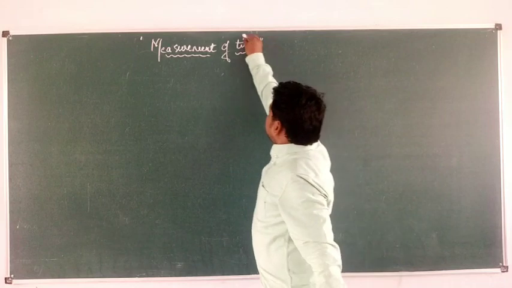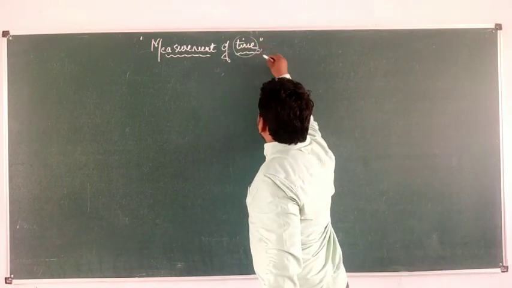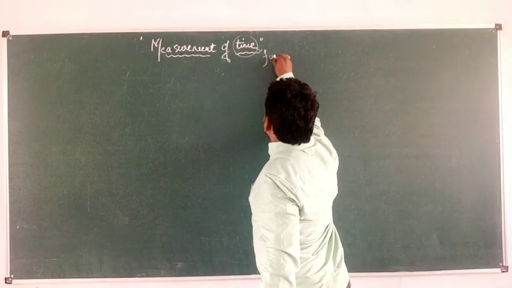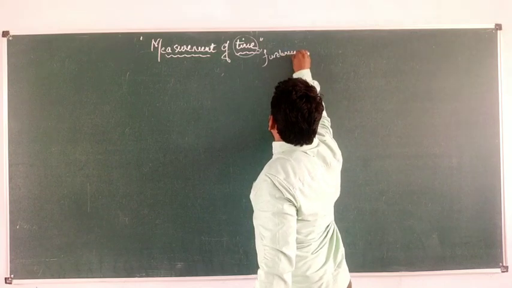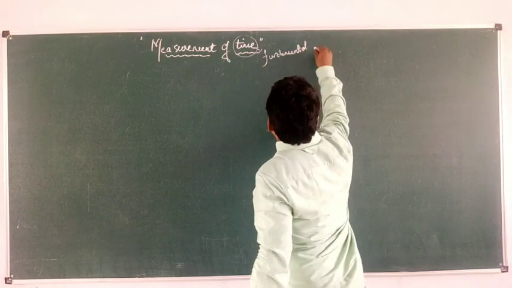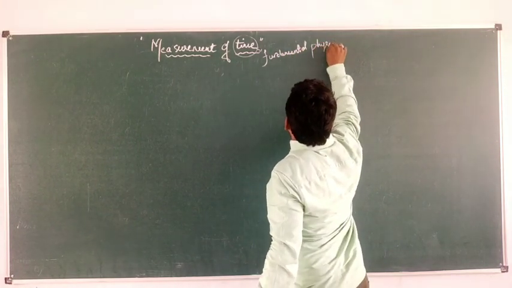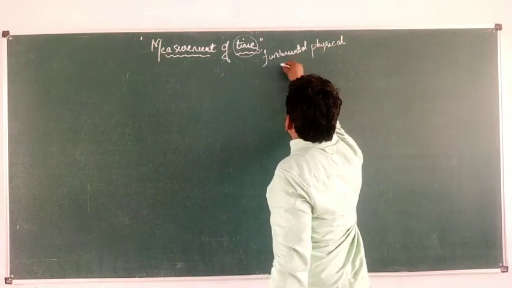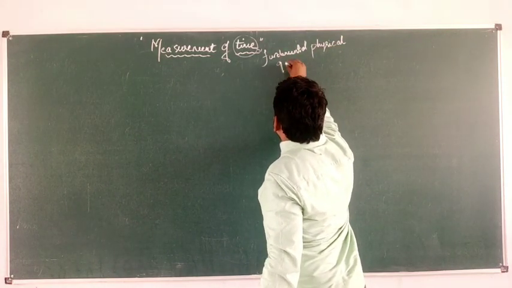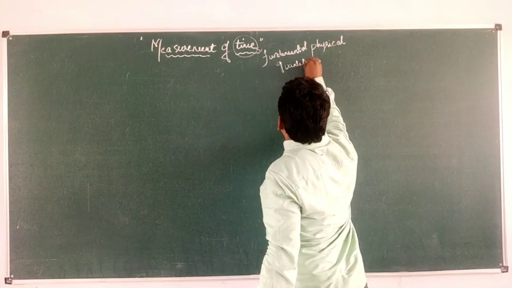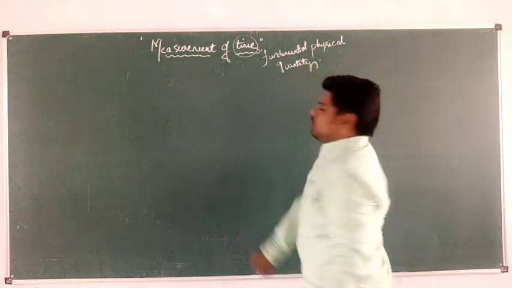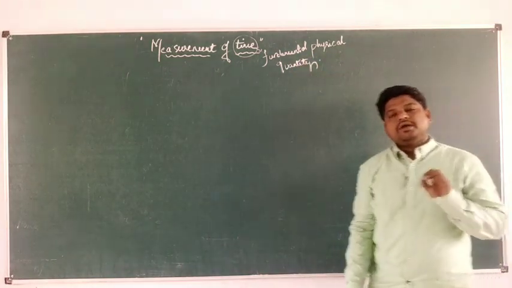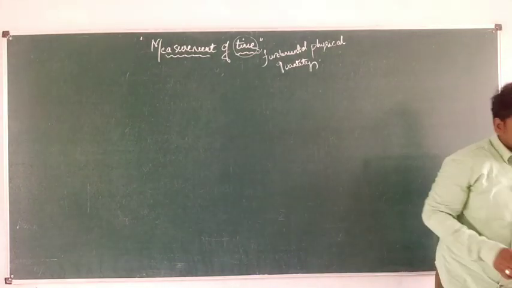What is time actually? Time is a fundamental physical quantity.